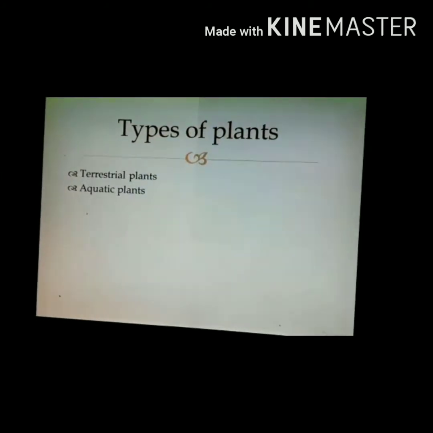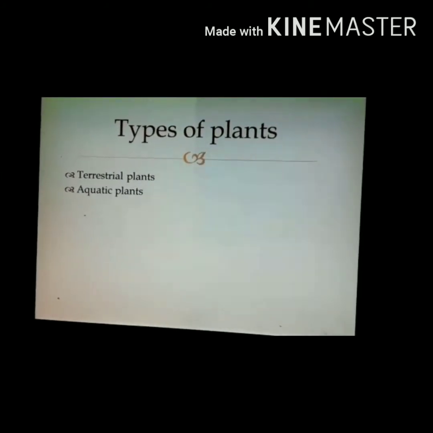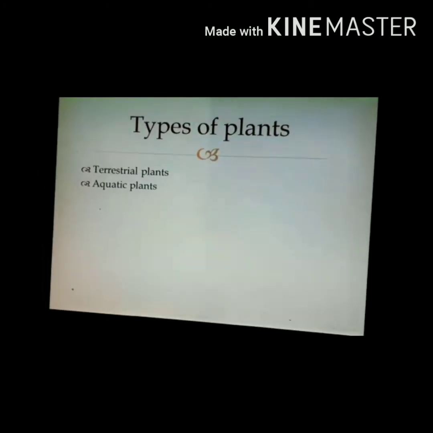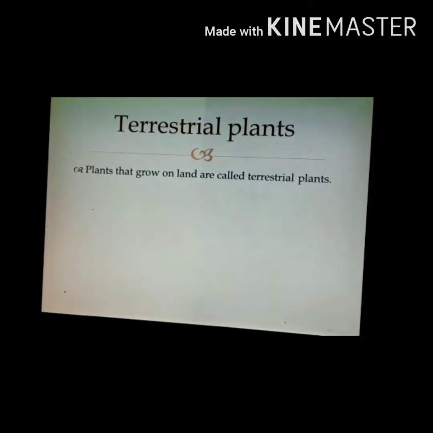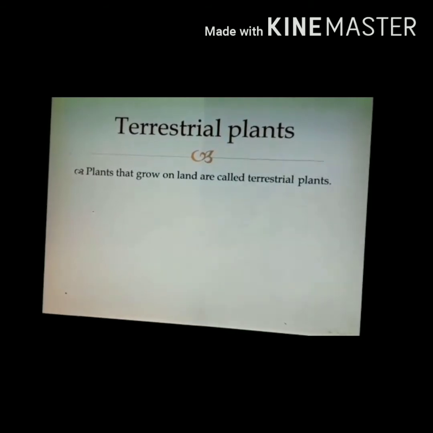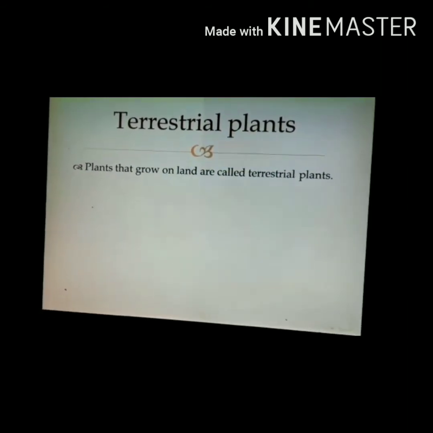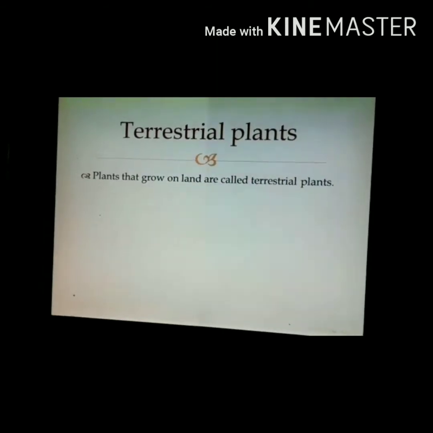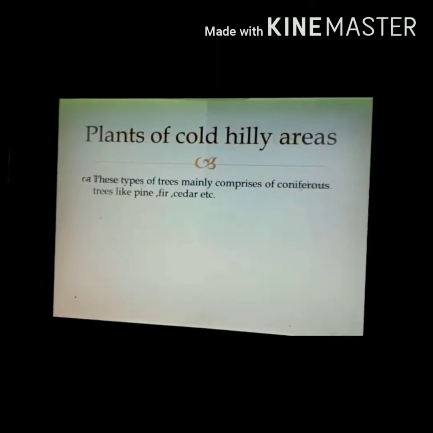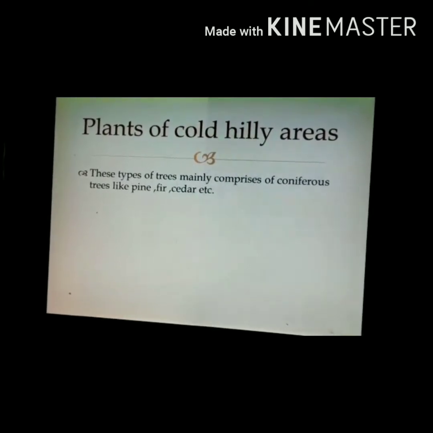Moving on to the next topic, types of plants. In front of you, you can see that there are two types of plants. The first one is terrestrial and the second one is aquatic plants. So what are terrestrial plants? They are further subdivided into many other categories, which we will discuss on the next slides. Terrestrial plants are the plants that grow on land. These are further subdivided into many other categories, for example plants of cold hilly areas.